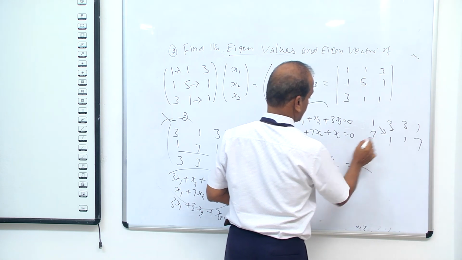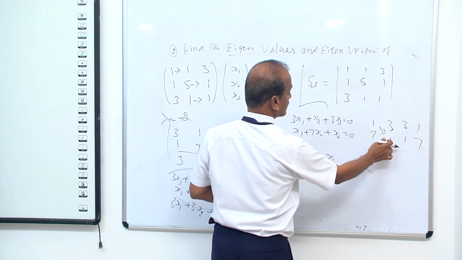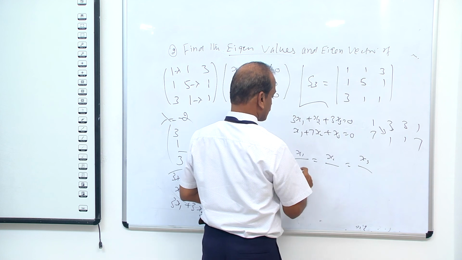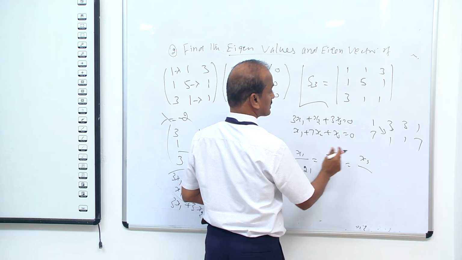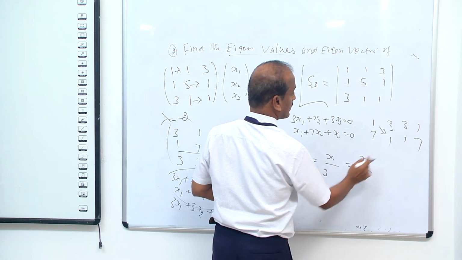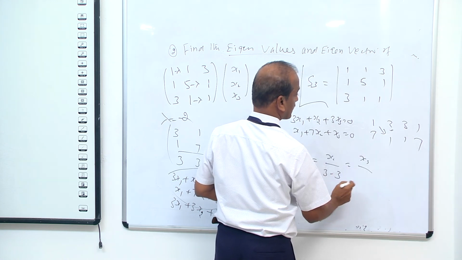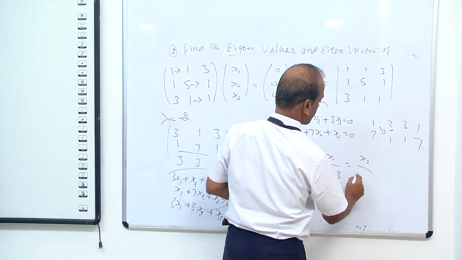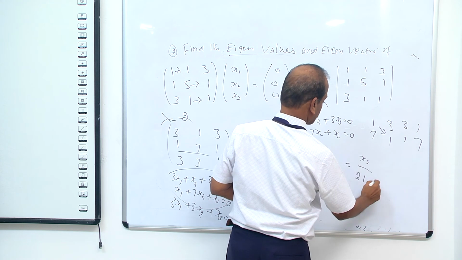Cross multiply: 7 minus 21, another one is 3 minus 3, another one is 21 minus 1.